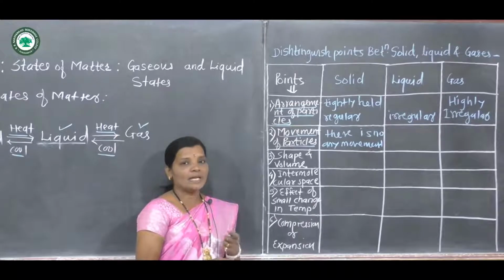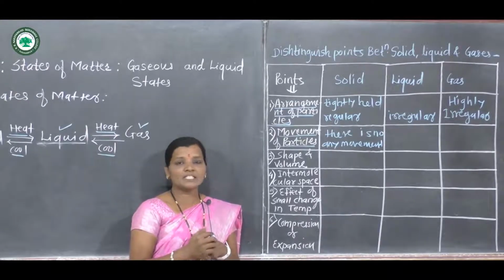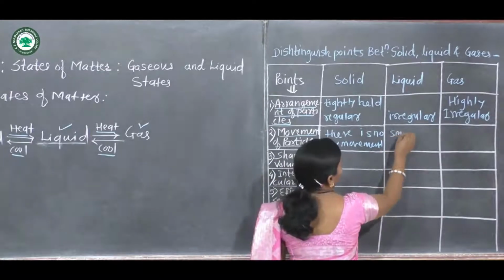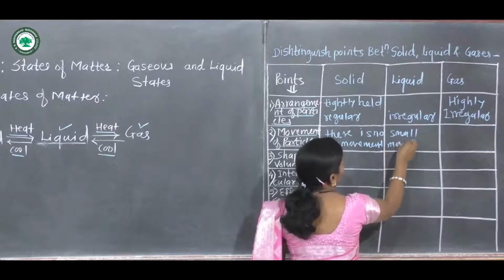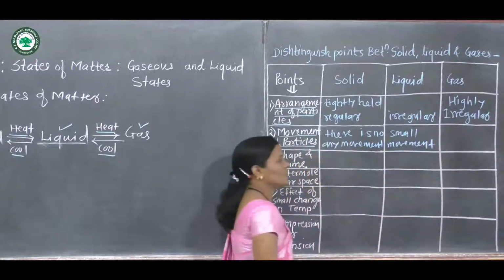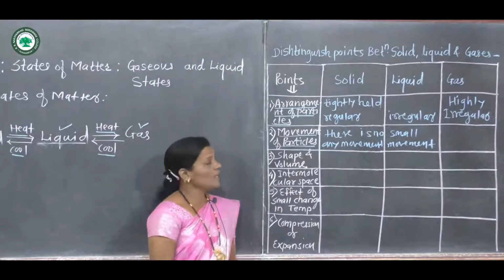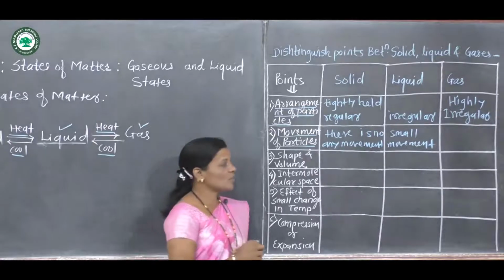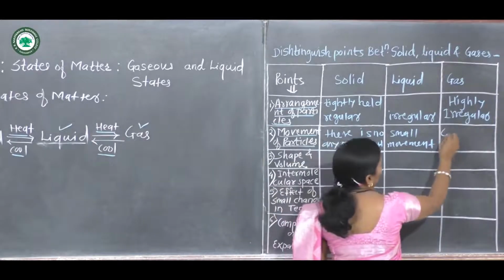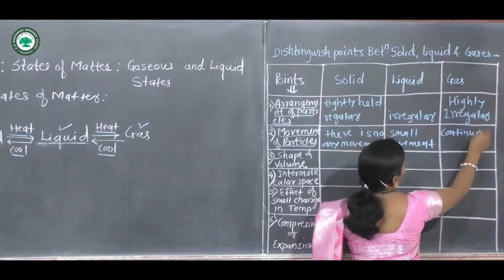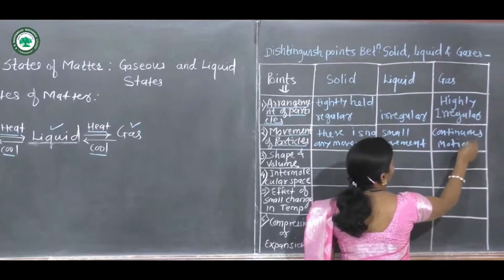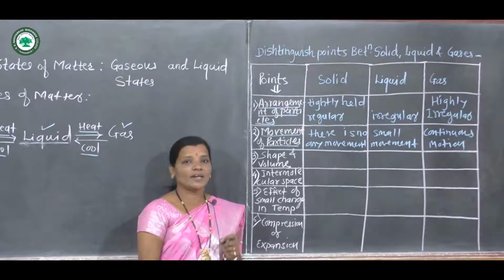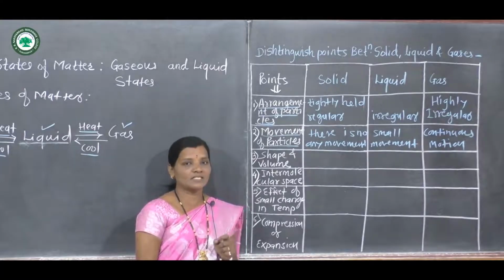Now in case of liquid, as the arrangement of particles is irregular, there is somewhat movement observed. That means we can say that small movement is observed in case of liquid state of matter, and in case of gaseous state, highly irregular arrangement of particles is there. And so these gaseous state of matter are present in continuous motion. They are always in continuous motion due to the highly irregular arrangement of particles present in the gaseous state.